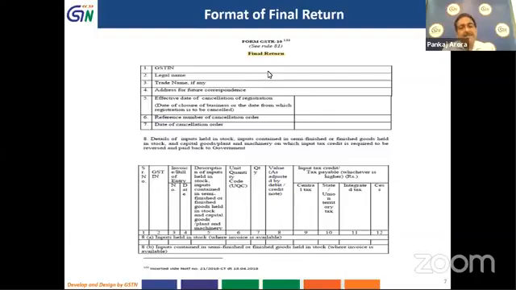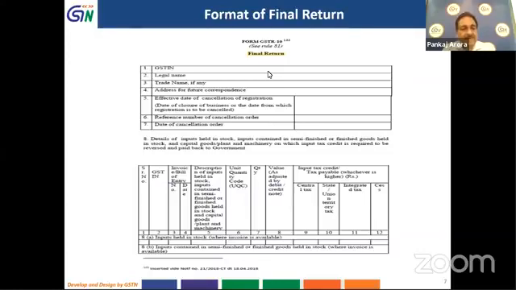And there is a very important column in which you have to describe the entries relating to the details of input, which is in your stock as on the effective date of cancellation. And the second is the inputs contained in semi-finished goods as well as the finished goods held in stock on that day. And you will also have to enter the details of capital goods, plant and machinery, on whose stock you have availed the input tax credit.